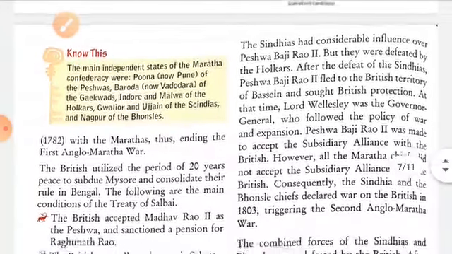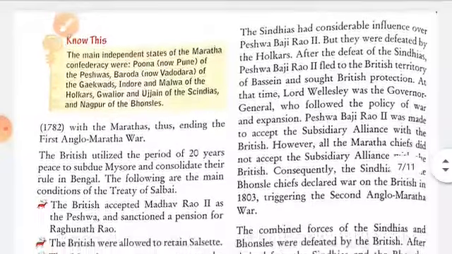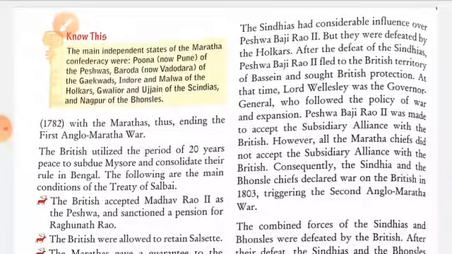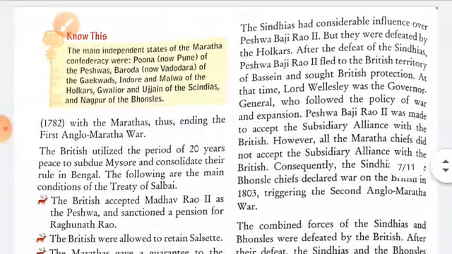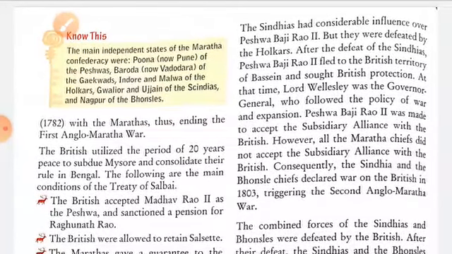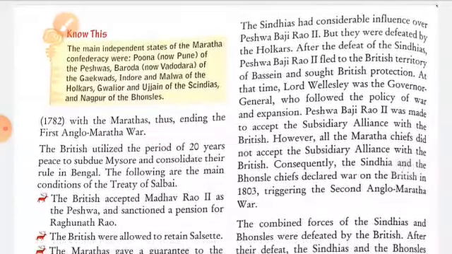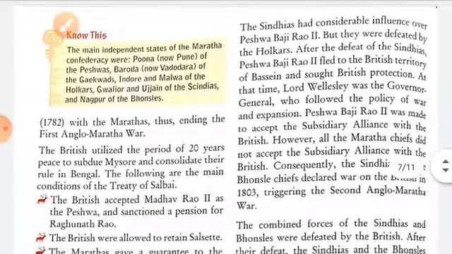The British were allowed to retain Salsette. The Marathas gave a guarantee to the British that they would attack Hyder Ali of Mysore. The Marathas also promised not to allow French settlement in their territories.